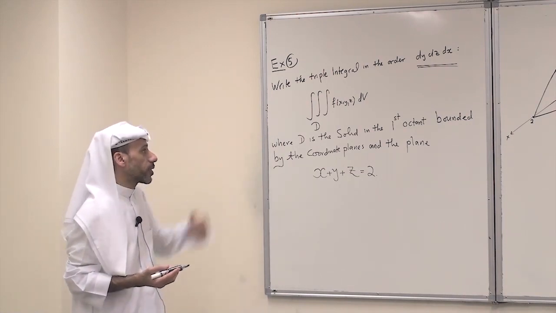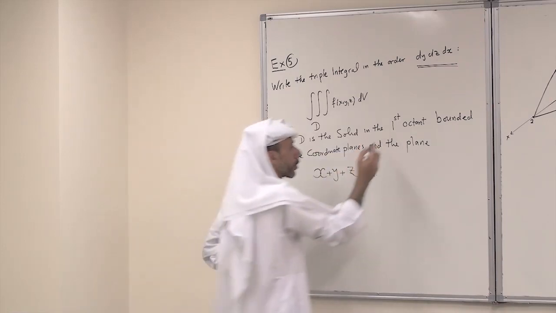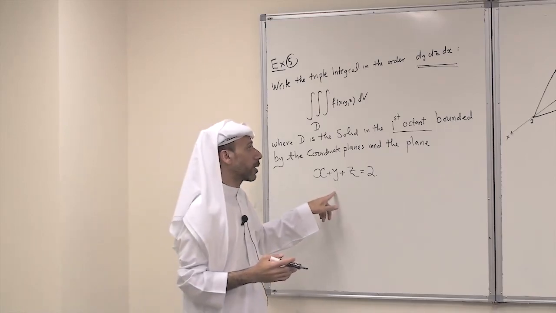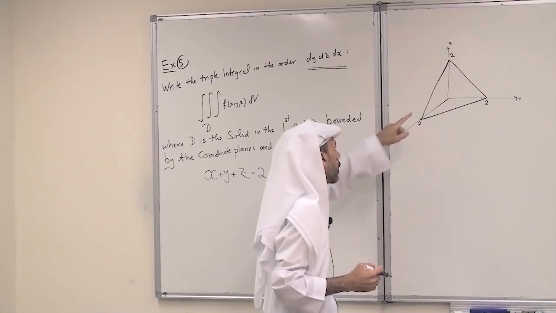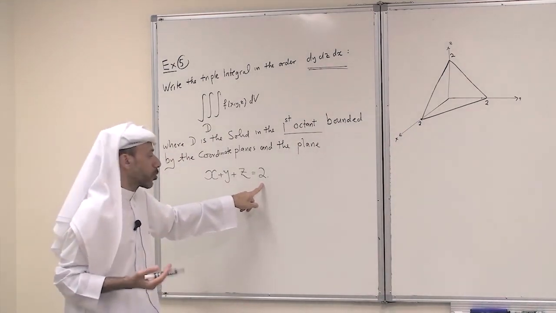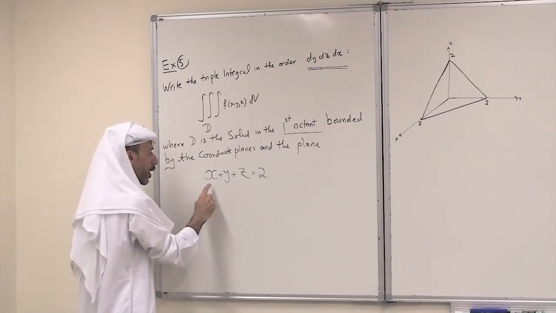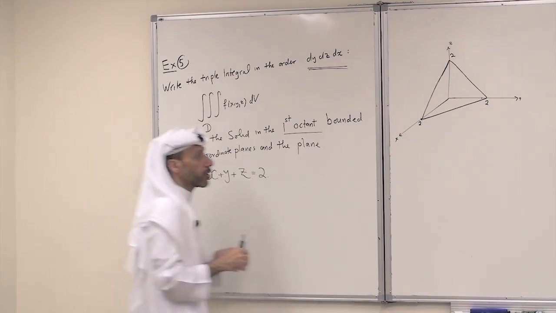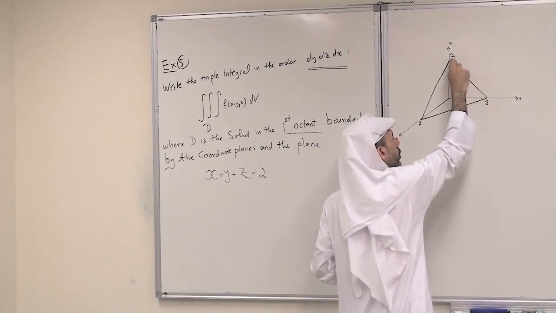In that case, the first step, as usual, is to sketch the solid. It is a solid in the first octant, bounded by the coordinate planes and the plane. Here we have the xyz axes, and this is the graph of the plane x plus y plus z equals 2. To graph a plane, you need 3 points, and the simplest points are the intercepts. Set any two of the 3 variables to 0 and find the third, to get 3 points: 2, 0, 0; 0, 2, 0; and 0, 0, 2.